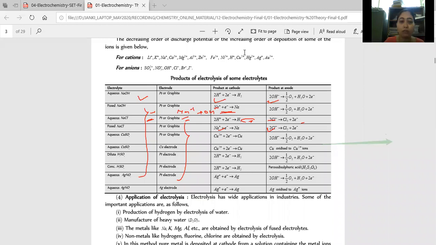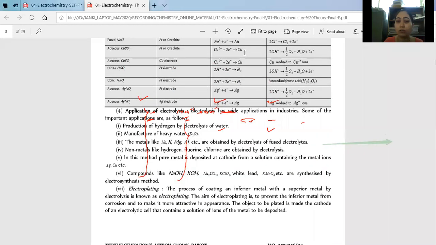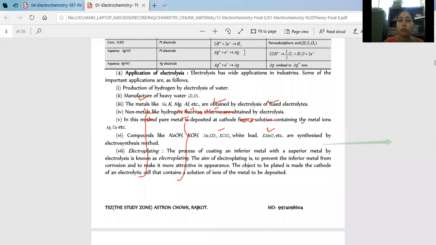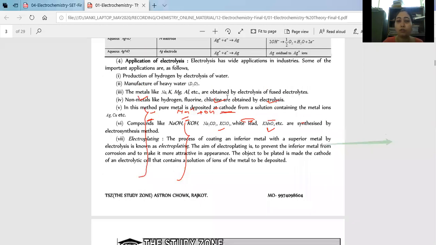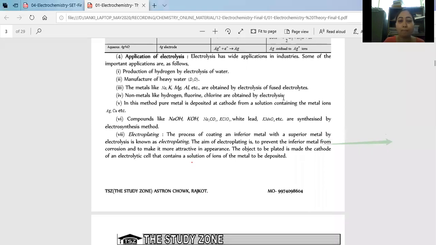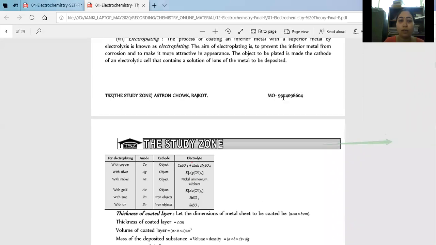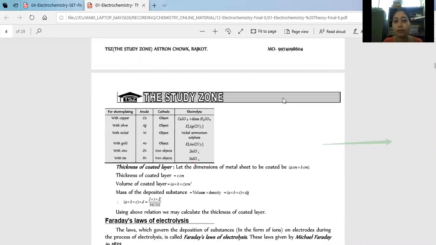Now next one, application of electrolysis. Where is it used? Electrolysis is used in production. You just go through this, where it is used. Fine. So application of electrolysis. Now next one, again some examples are given, mainly regarding electrolysis being used in electroplating.